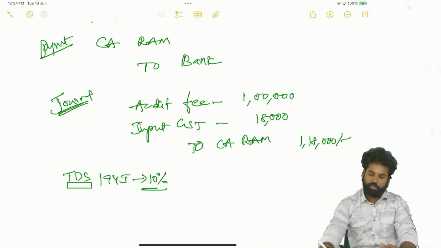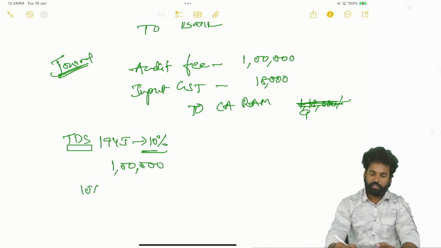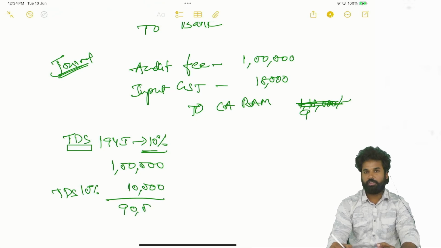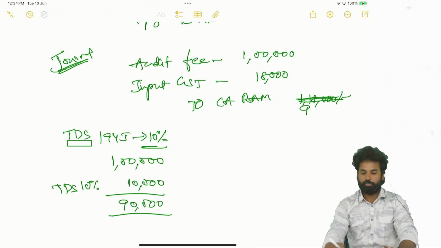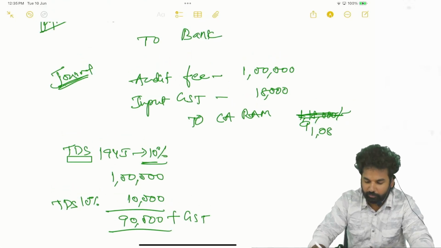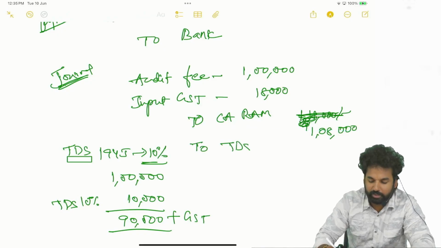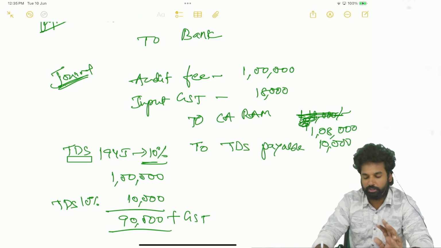How much do they have to give? So they have to give me, see, out of 1 lakh professional fees, 10% TDS, 10,000. So that means 90,000 is the fees which they have to give me, plus GST they have to give me. So how much do they have to give me? 1,08,000 they have to give me. Correct? 1,08,000. Remaining to TDS payable. How much? 10,000. This is the entry.